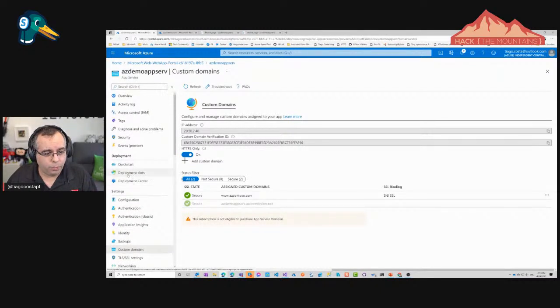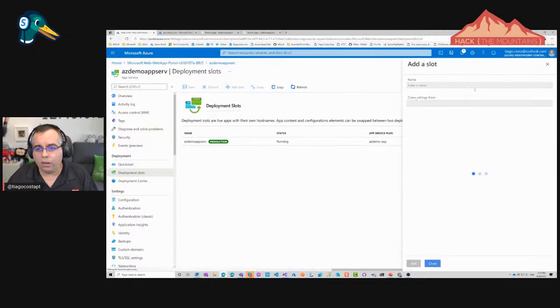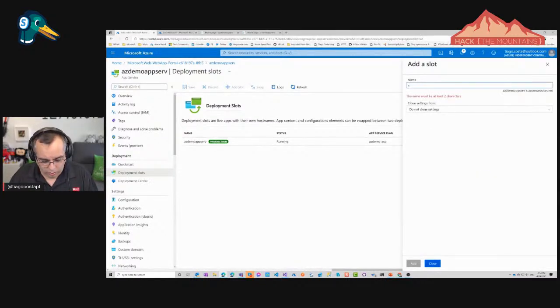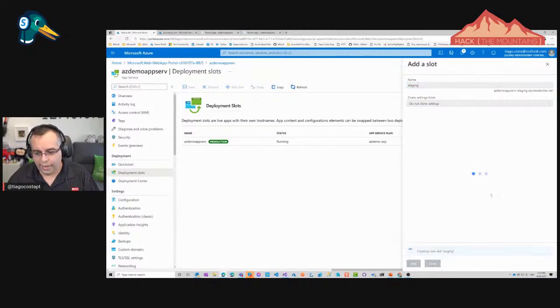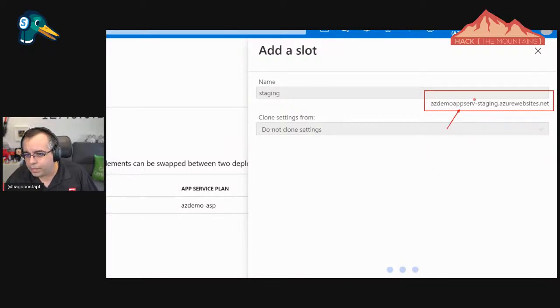If we scroll up, we see here deployment slots under deployment. And if we click there, look, creating a slot is really easy. You just need to click here, add a slot. And what is the name of the slot? Let's just call it staging. And let's click add. And when this is creating, you can see here this is the name of my web app, and then you have this dash staging. The staging is the name that I called here.